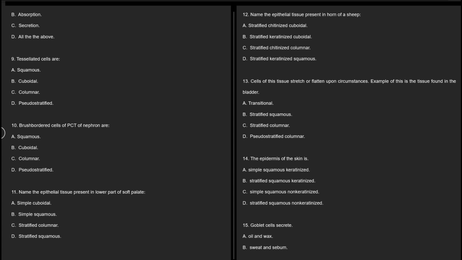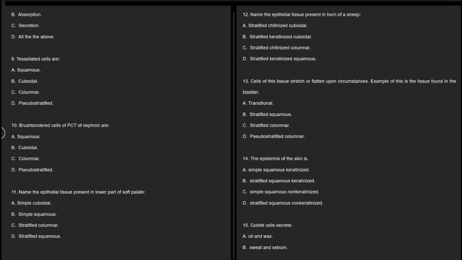12. Name the epithelial tissue present in horn of a sheep. A. Stratified chitinized cuboidal, B. Stratified keratinized cuboidal, C. Stratified chitinized columnar, D. Stratified keratinized squamous. 13. Cells of this tissue stretch or flatten upon circumstances. Example of this is the tissue found in the bladder. A. Transitional, B. Stratified squamous, C. Stratified columnar, D. Pseudostratified columnar.